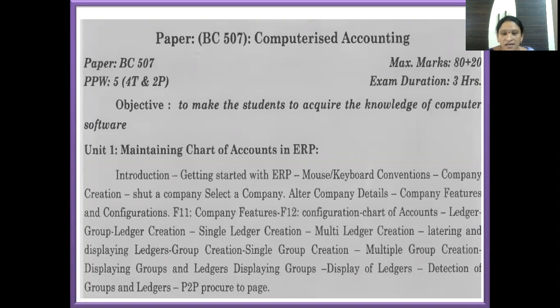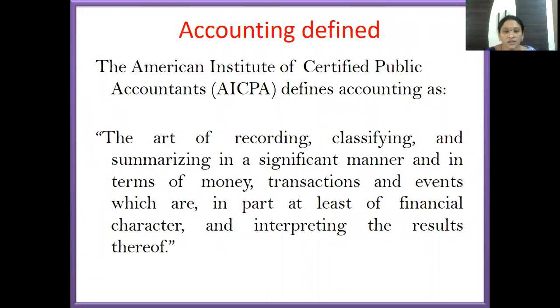First, let us understand the definition of accounting as given by AICPA, which stands for American Institute of Certified Public Accountants. According to that, the definition goes like this: the art of recording, classifying, and summarizing in a significant manner and in terms of money transactions and events which are in part of at least of financial character and interpreting the results thereof.